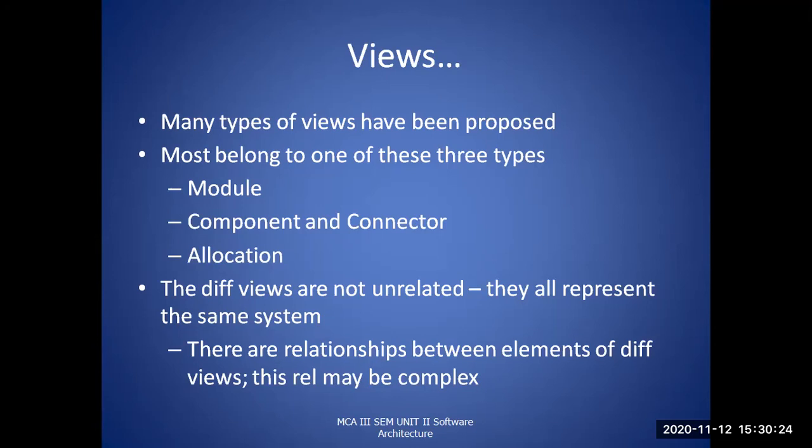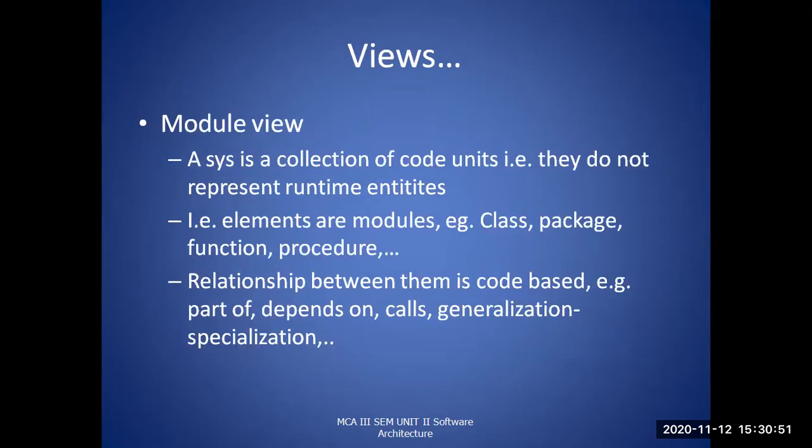Any software will be based on one of these views, either module, or component and connector, or allocation. Are different views unrelated? They are not unrelated; they are related. They all represent the same system, and the elements which are part of it communicate with each other.